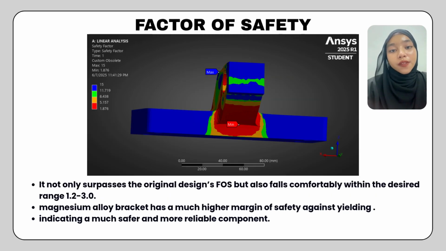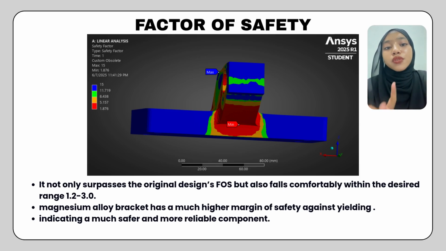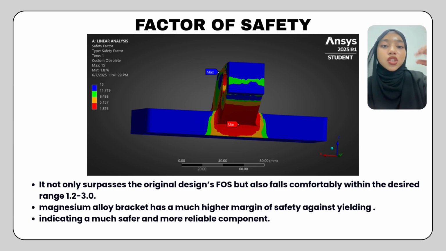The factor of safety is a critical measure of a design's robustness against failure. The original design FOS of 1.05 is concerning because it falls below the specified acceptable range of 1.2 to 3. This indicates that the original titanium alloy bracket was designed very close to its yield strength and had a very low safety margin, making it vulnerable to unexpected loads or imperfections, while the present design FOS of 1.87 significantly improved upon this.